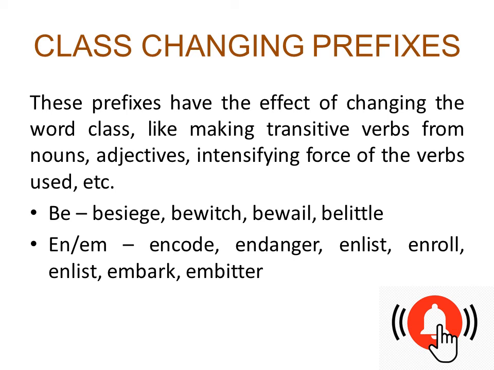They change nouns or adjectives, or intensify the force of verbs, making transitive verbs, like be: besiege, bewitch, bewail, belittle; or en: encode, endanger, enlist, enroll. Again, I've put the same word, I guess. Embark, embitter. So these all are class changing prefixes.